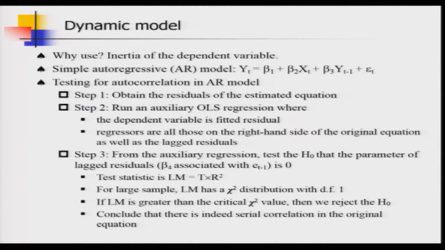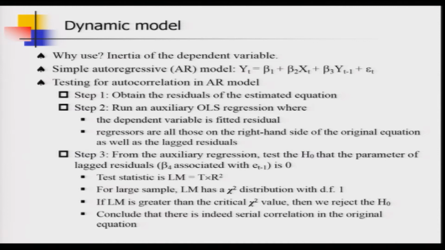Now, of course, in the last lecture we dealt with the case of autocorrelation. So, when you are running a time series regression, autocorrelation could be a big issue. So, in this dynamic econometric model also we should check for autocorrelation. Do not think that because we are adding the past values of the dependent variable, yt minus 1 or yt minus 2, we can get rid of the autocorrelation problem. Autocorrelation must be checked to see whether you got a sound regression result or not.